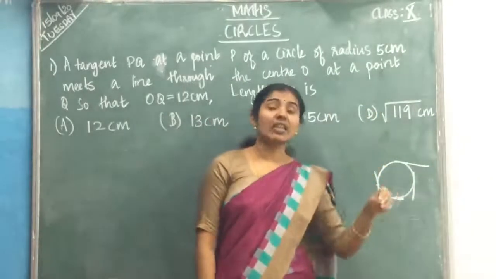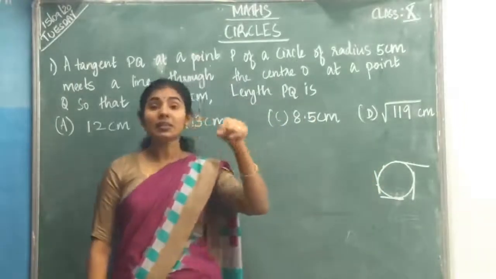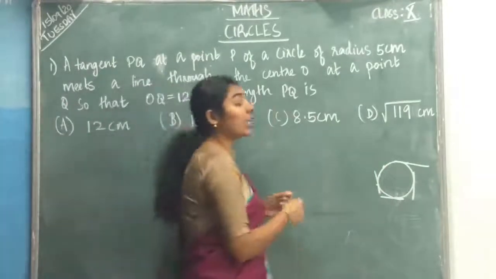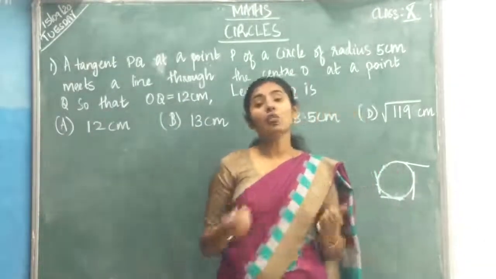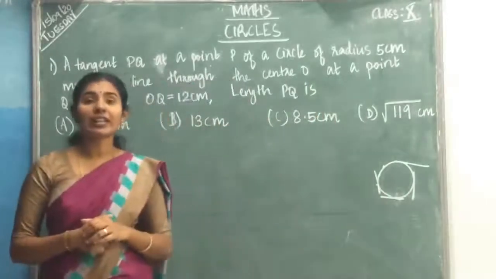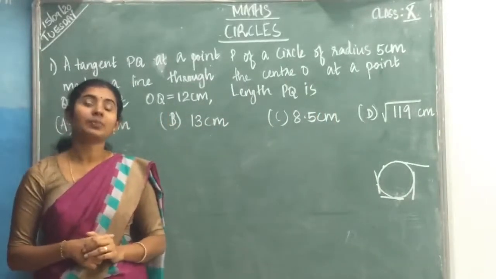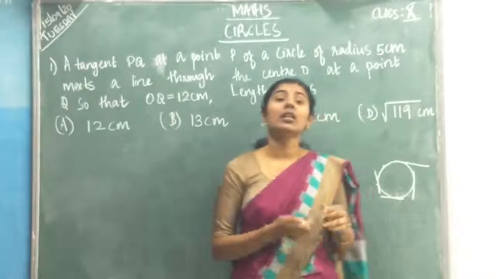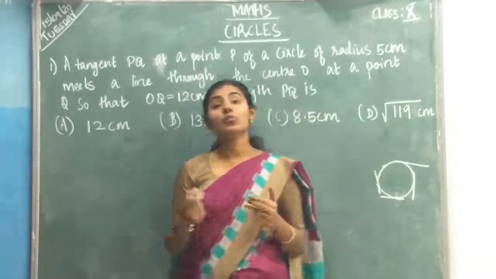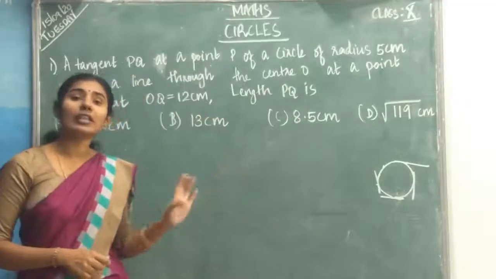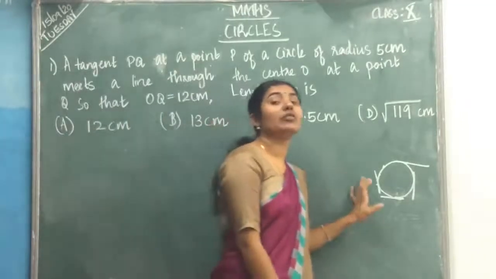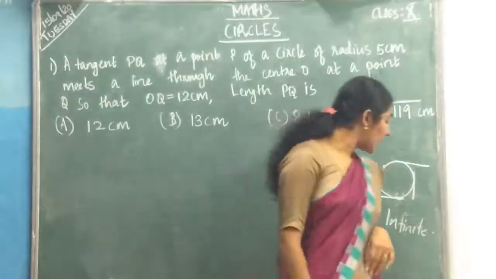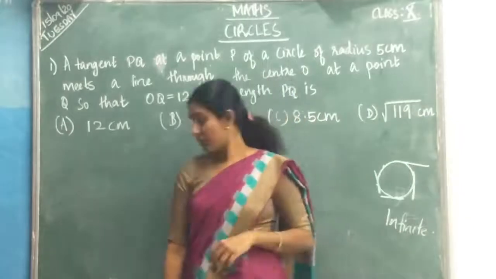So on the circle there will be infinite number of points. From each point you can draw one tangent. So total how many tangents will be there? Infinite number of tangents will be there. Understood? When you are given one circle, there will be infinite number of points, and from each point you can draw the tangent. So how many tangents can a circle have? Infinite.